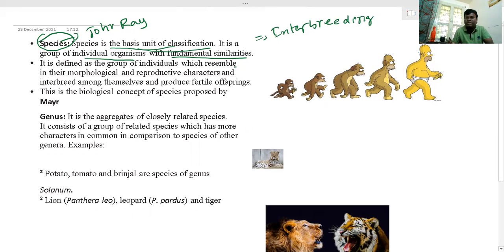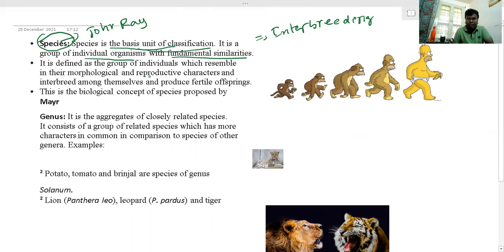Interbreeding can take place only within the same species. Once again, listen here. The term species was coined by John Ray, and it's the basic unit of classification. But how can you define species? Species means a group of individual organisms with fundamental similarities.